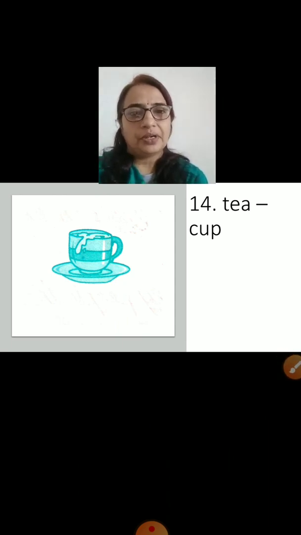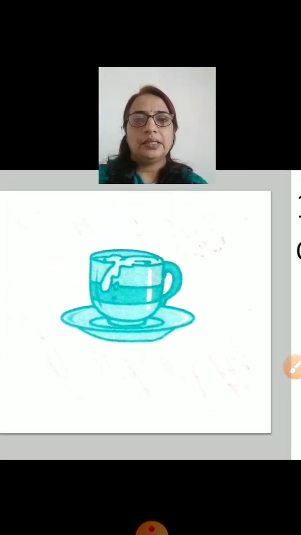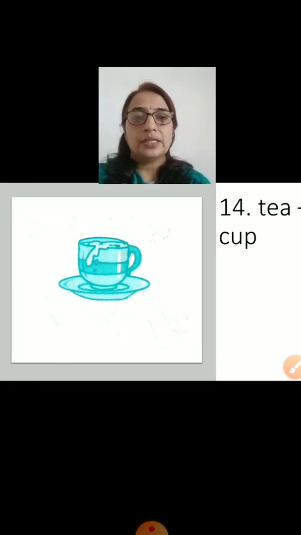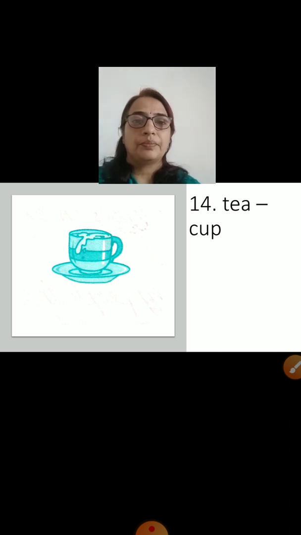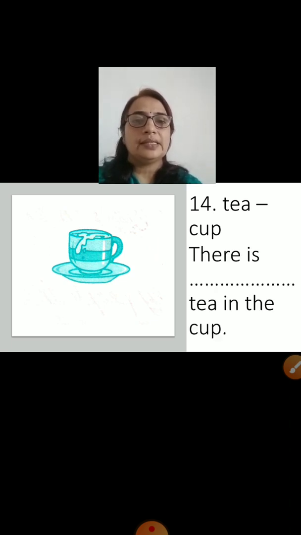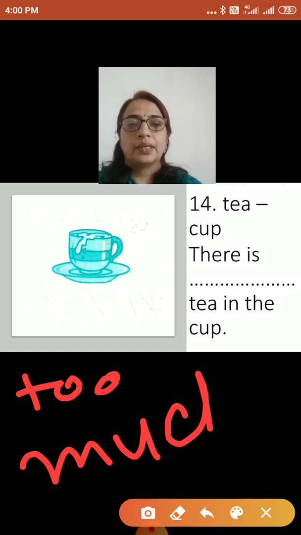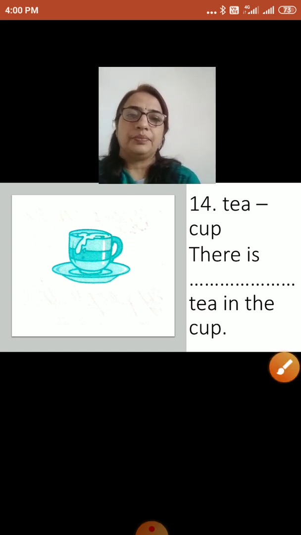And this is the picture of a cup. See the picture of a cup. And the tea is there in the cup. And even tea is overflowing. The clue words are tea, cup. Okay. And the sentence given is there is dash tea in the cup. Now, think and tell me fast. Tea is countable or uncountable? Uncountable. So, our answer is there is too much tea in the cup.